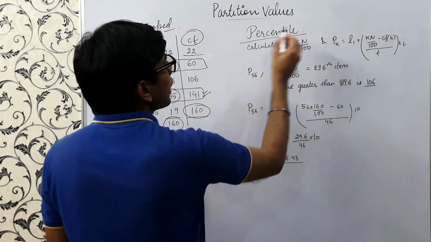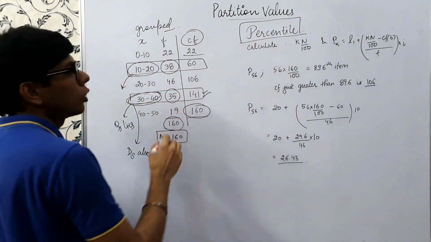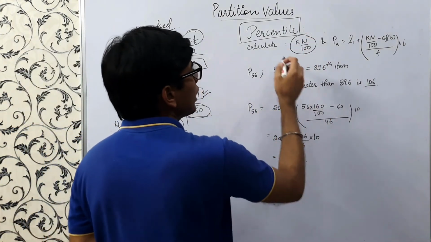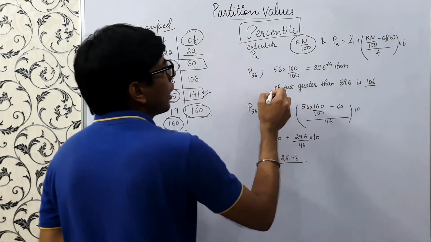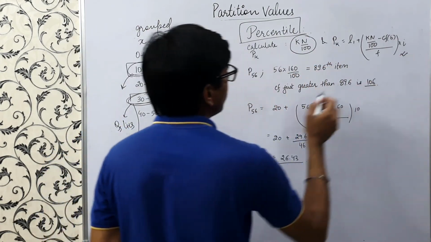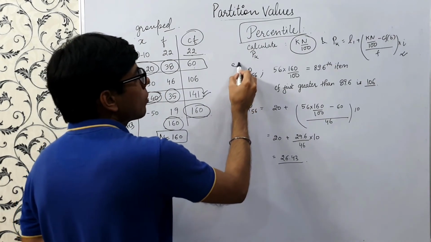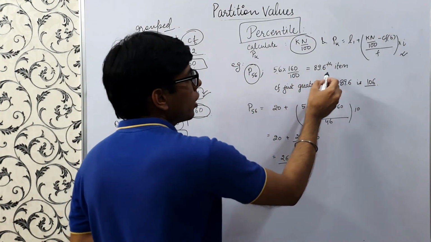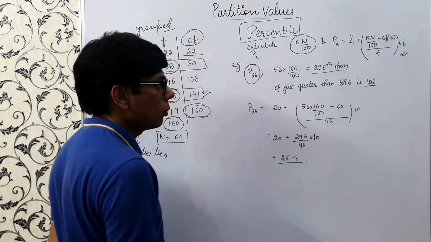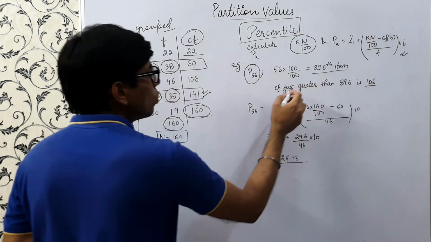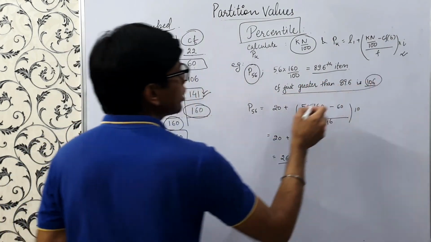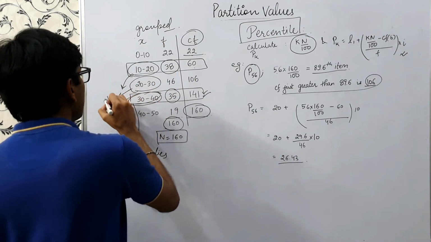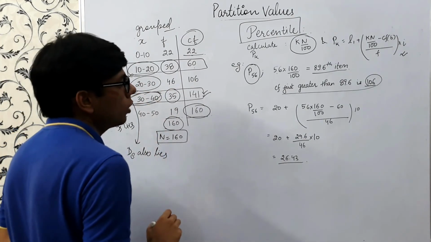And lastly, we'll calculate the percentile of this grouped frequency data. So we'll calculate kn by 100 first, where k is from Pk, and then we'll just apply this formula, right? So suppose as an example, we are calculating P56. So we'll calculate 56 into 160 upon 100, that turns out to be the 89.6th item. So the cumulative frequency just greater than 89.6 is 106. So our P56 lies in this class 20 to 30, right?